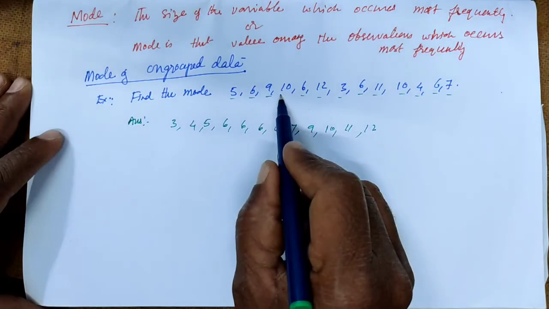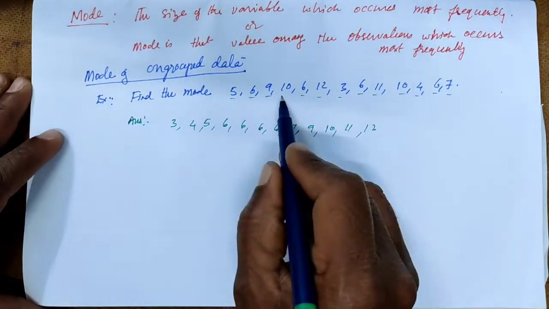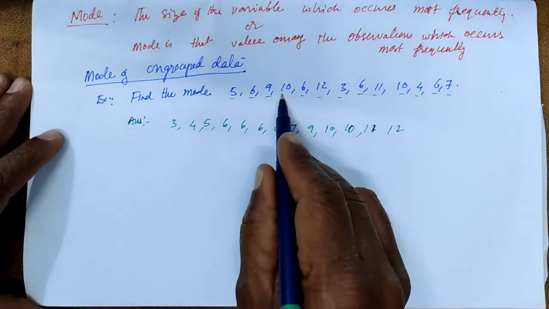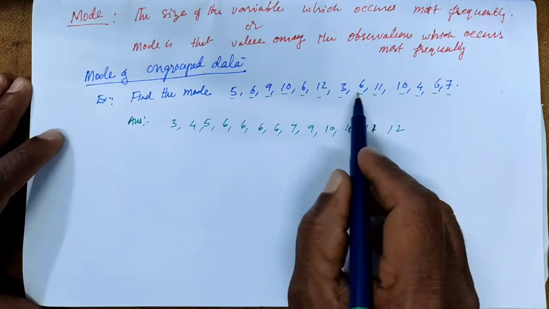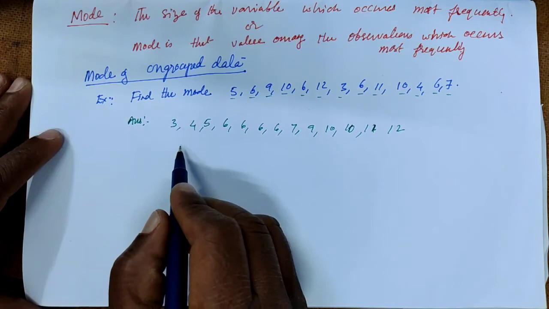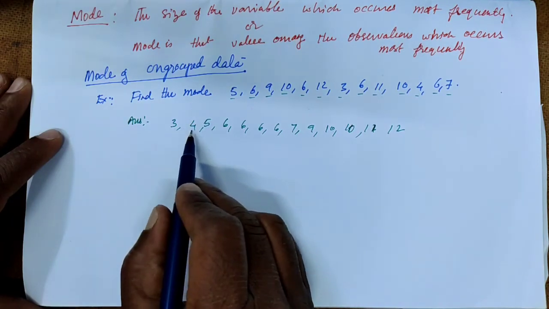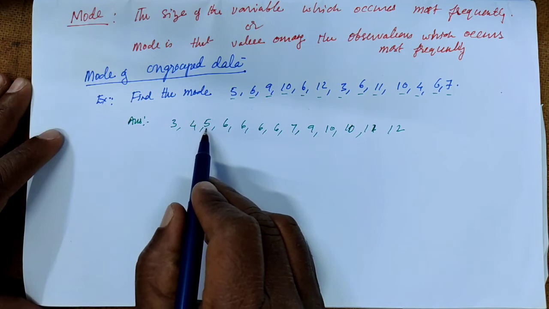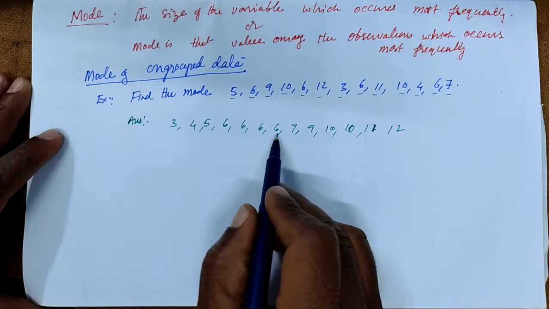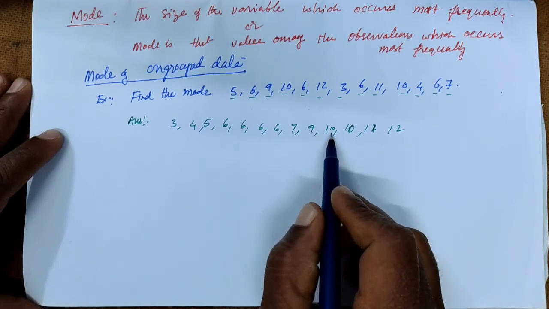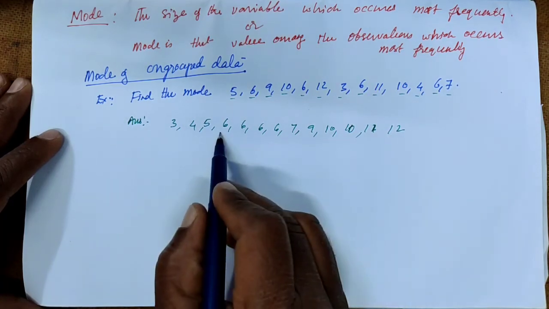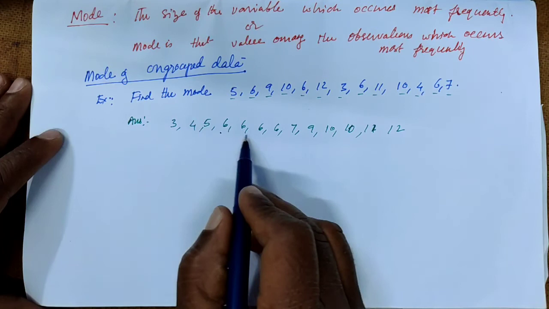So 10 is also repeated, 2 times here and here. Now all values are completed, and these are in ascending order. Here 3 is 1 time, 4 is 1 time, 5 is 1 time, and 6 is how many times? 1, 2, 3, 4, 4 times. 7 is 1 time, 9 is 1 time, 10 is 2 times, 11 is 1 time, 12 is also 1 time. So the 6 is repeated most frequently.